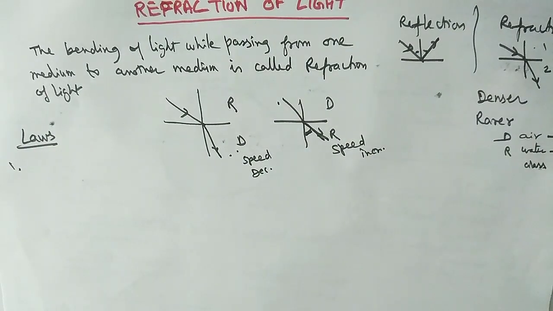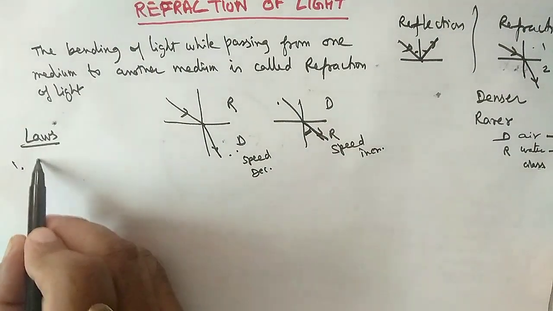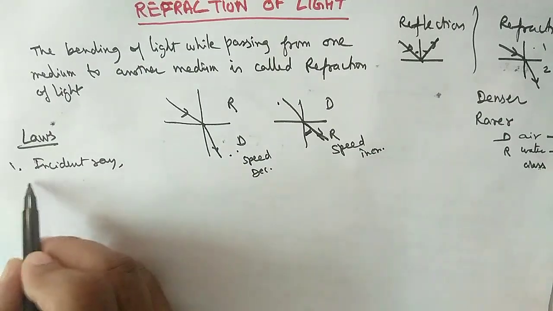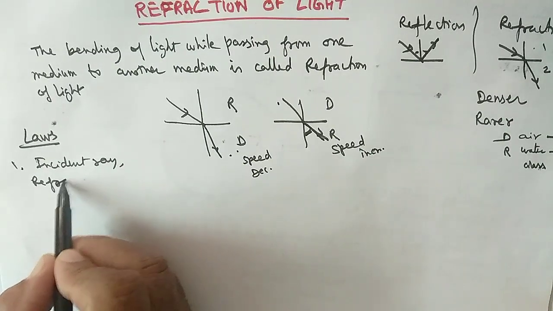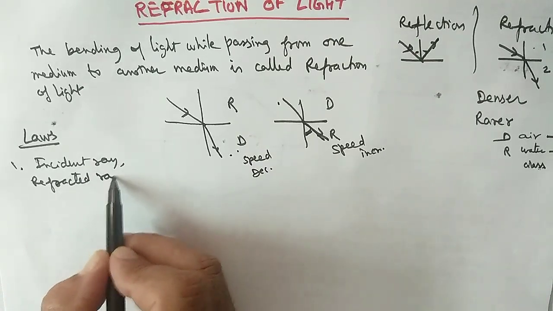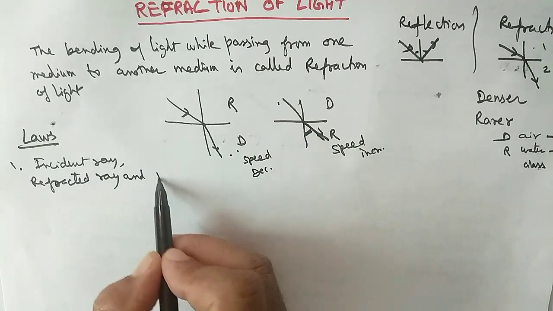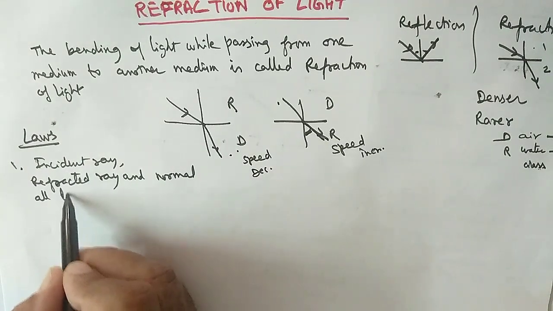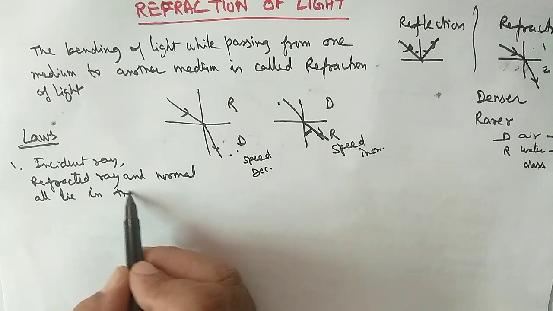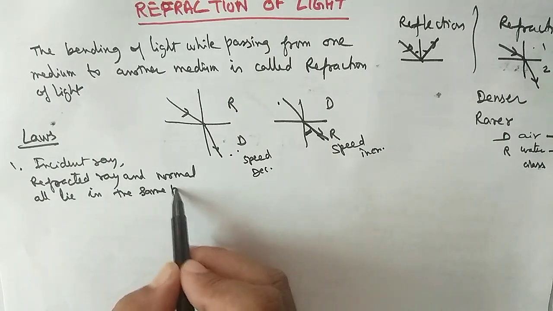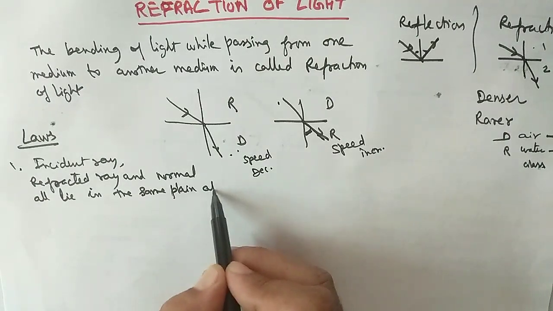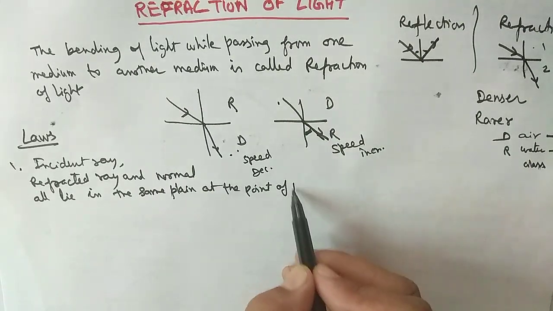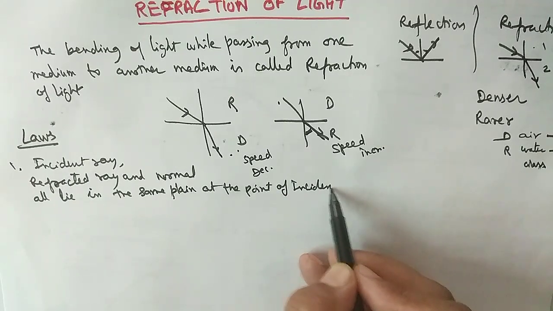The first law: the incident ray, refracted ray and normal all lie in the same plane at the point of incidence.